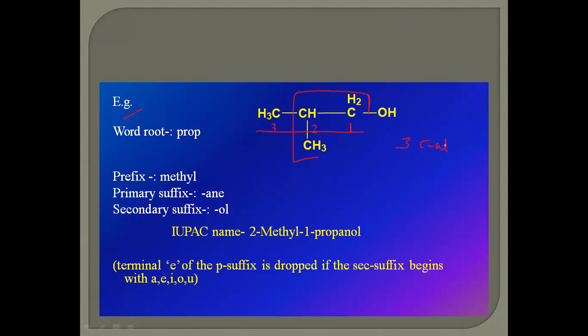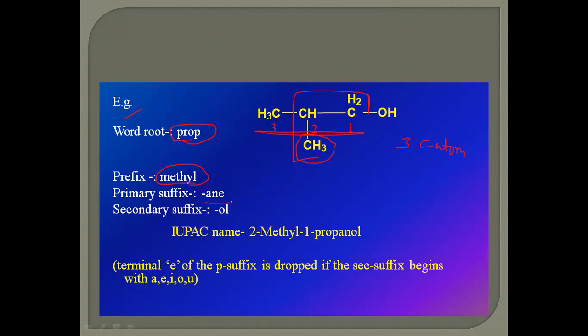So their word root is prop. If you consider this straight line, these are the prefix or substituent on this organic compound. Its name is methyl.